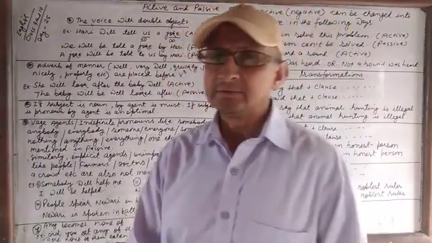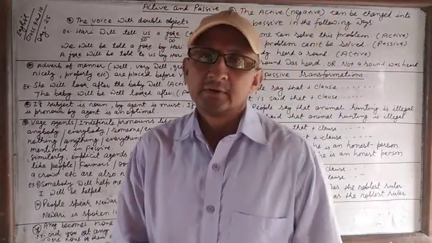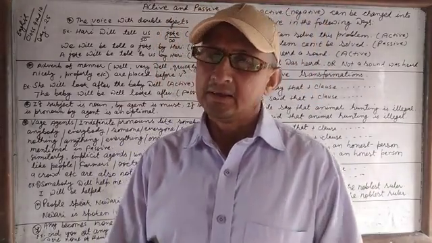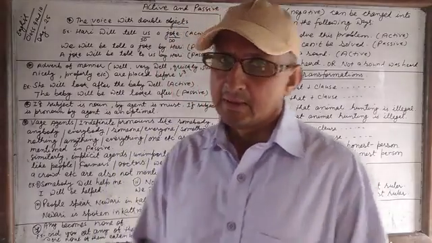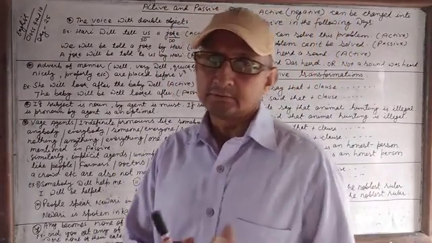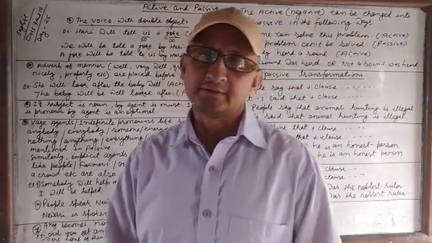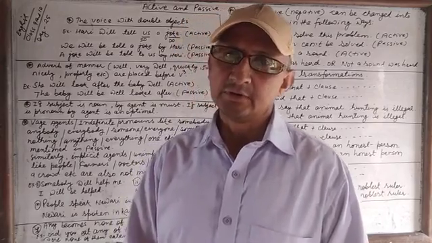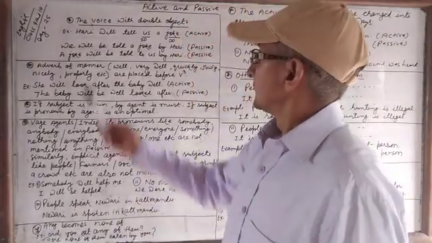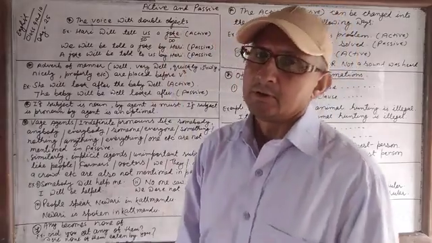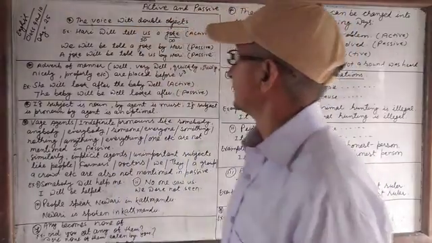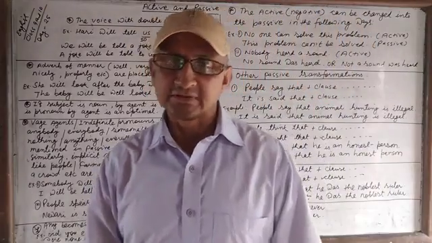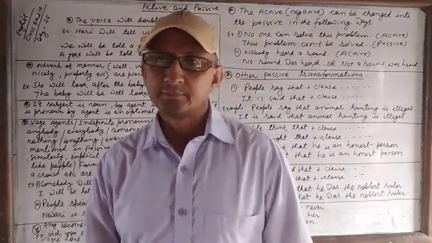And we are reading the basic rules or tips on how to change active into passive. Let's learn another basic rule, another tip for transforming active voice into passive: the voice with double object. If there is a double object, how do you change active into passive?